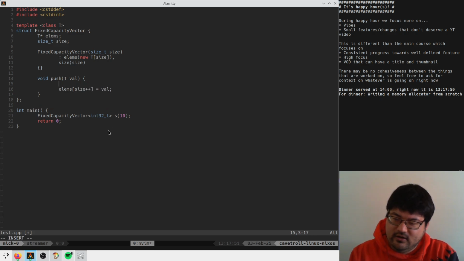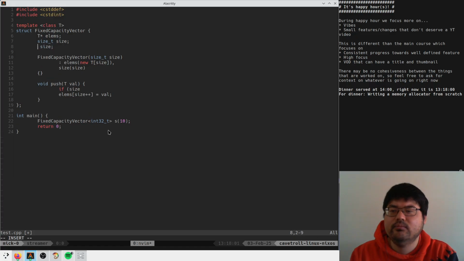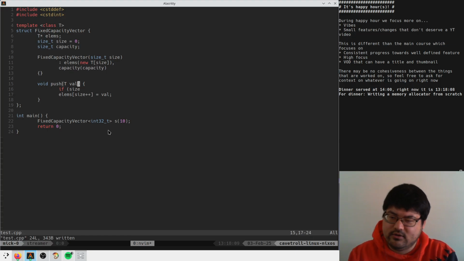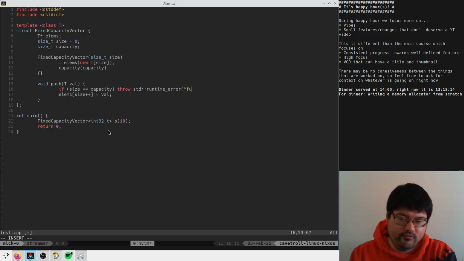And then I guess here we have to do something clever, like if size is equal, we need capacity here. Size equals 0, size equals capacity. Boom. Or capacity equals capacity. Okay, this should do what I want. If size equals capacity, throw std runtime error.